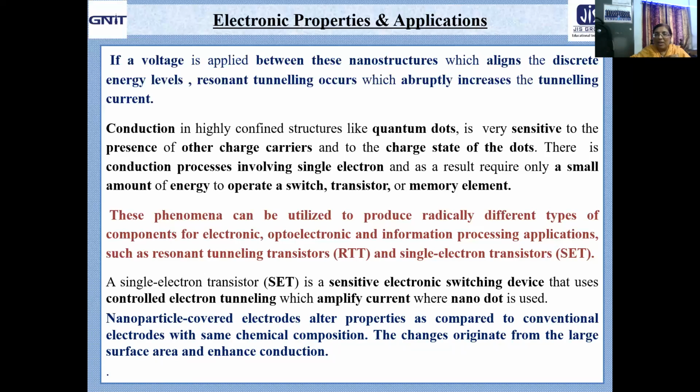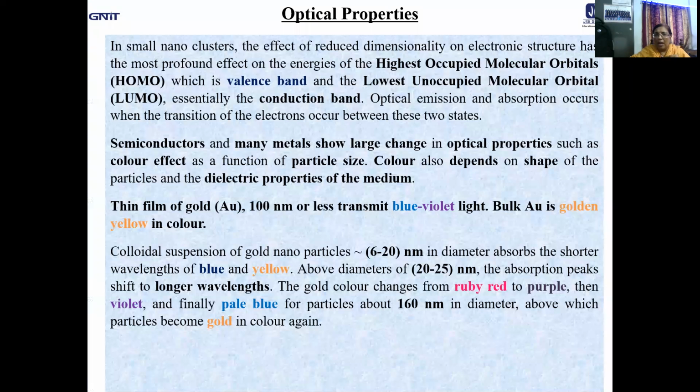In the last class we got the idea of how to form the quantum dot, and I also told you that the current area of research in nanotechnology is the quantum dot. So let us have some idea about the optical properties now.